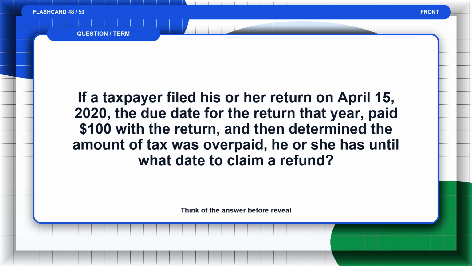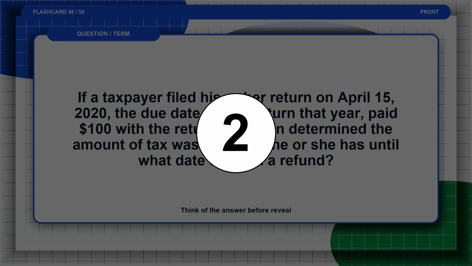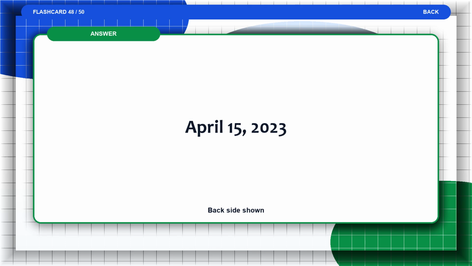Flashcard 48. If a taxpayer filed his or her return on April 15, 2020, the due date for the return that year, paid $100 with the return, and then determined the amount of tax was overpaid, he or she has until what date to claim a refund? Think of the answer before the reveal. The answer is April 15, 2023.